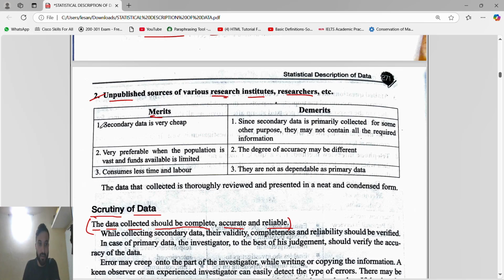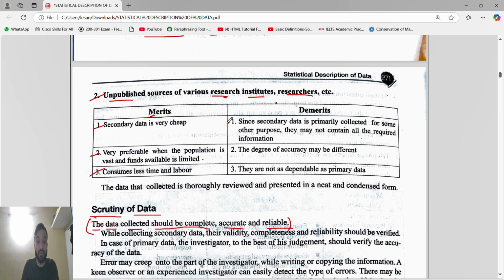Merits of secondary data, guys: it is very cheap, because obviously you will take it from Google. It is already published; you have to just take that thing out and read. It is very preferable when the population is vast and the funds available are limited. When the population is very vast, meaning the thing you have to find is very big, you can easily search in Google, and we prefer secondary data in place of primary data. Next, it consumes less time and labor. Obviously, we can search everything at our fingertips, on Google, on ChatGPT.